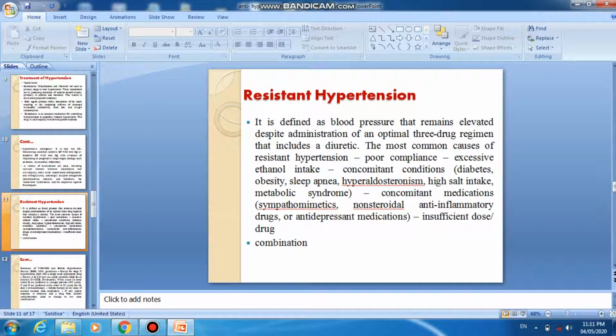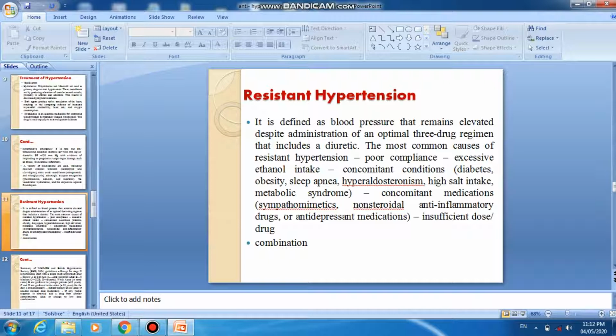It is defined as blood pressure that remains elevated despite administration of an optimal three-drug regimen that includes a diuretic. The most common causes of resistant hypertension are poor compliance, excessive ethanol intake, and concomitant conditions like diabetes, obesity, sleep apnea, and hyperaldosteronism.